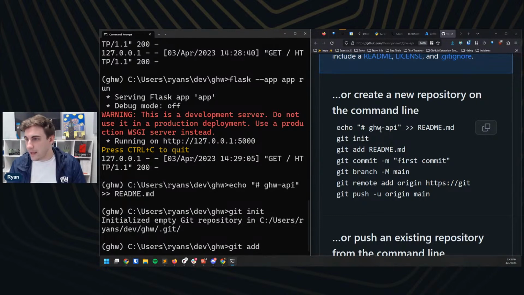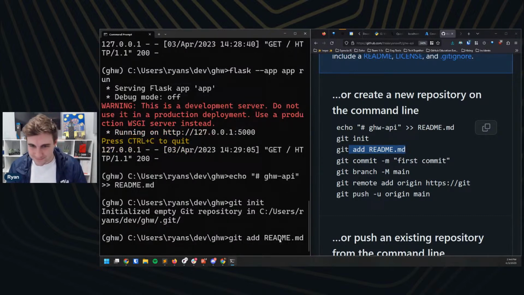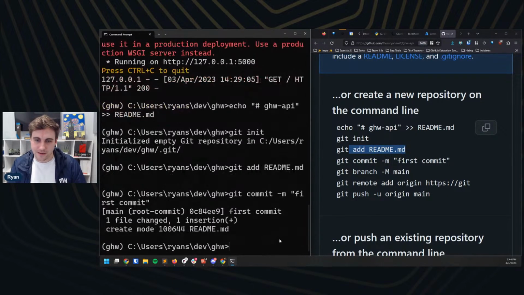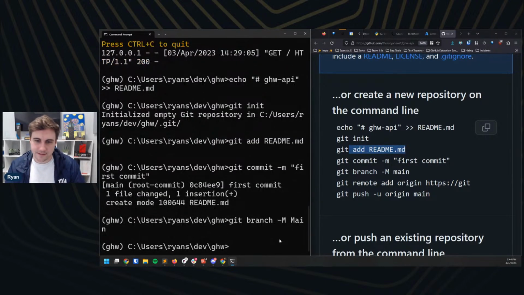We're going to do git add. And so here, instead of doing git add readme like it says on the right-hand side, I'm going to do git add, I need a gitignore file. Let's follow along with the tutorial as it is then. Well, I'm talking out loud to myself. We'll do git add readme.md. Great. We'll do git commit -m, and this is going to be first commit, sure. Git branch -m main. Great.